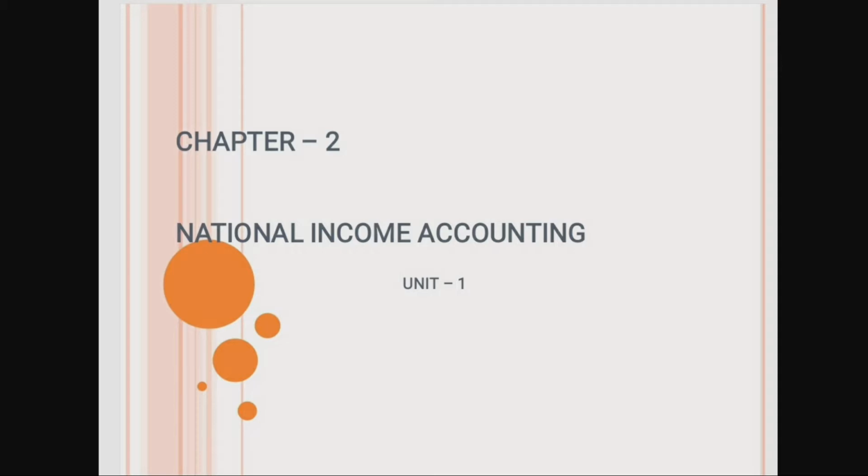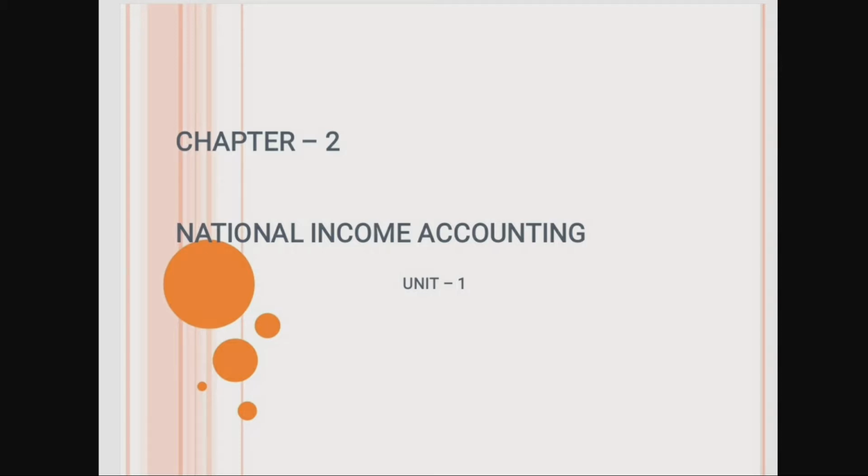Actually, factor income refers to the income coming from the four factors of production, that is land, labor, capital and organization, and also the income from wages, interest, rent and profit will be calculated in the national income of a country. So in this lesson you will study all the important aspects related to national income.